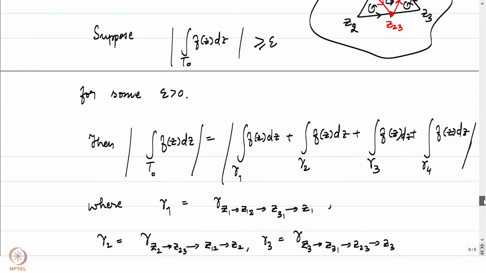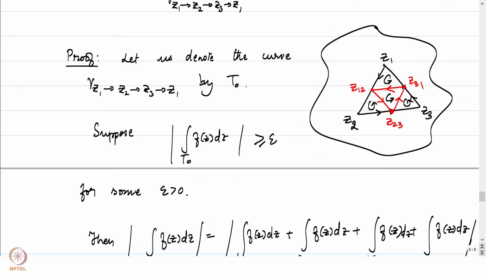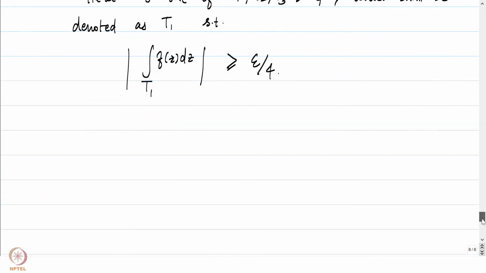So it's going to be one of these 4 triangles that are drawn here, which will be denoted by T1, and which satisfies the condition that the absolute value of the integral of f over T1 is greater than or equal to epsilon by 4. The thing to note here is, before I come to the diameter, the arc length of T1 is just going to be equal to the arc length of T0 by 2.